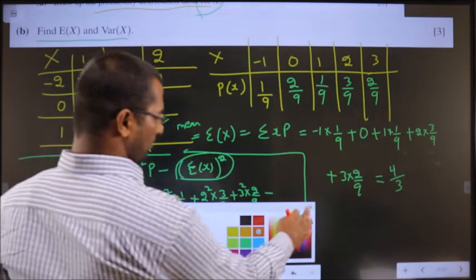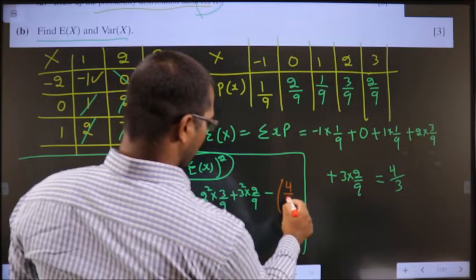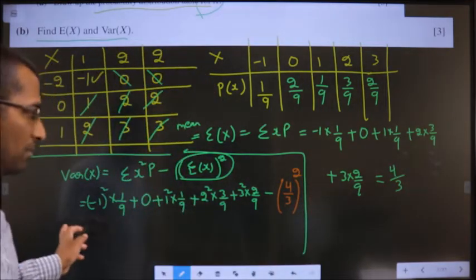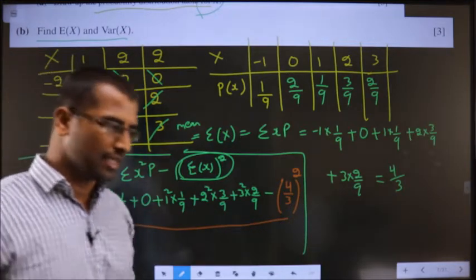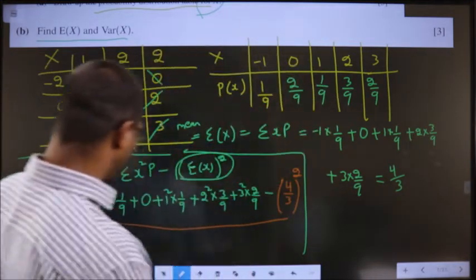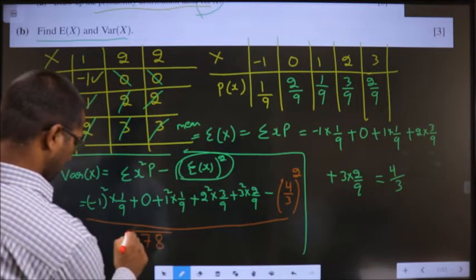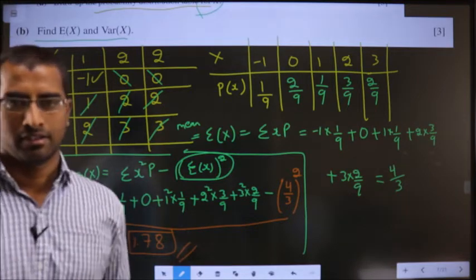How much do we have mean? We found it to be 4 by 3. So 4 by 3 whole square. Clear? Put all at once in the calculator. It will give you the answer 1.78 is your answer. Okay.